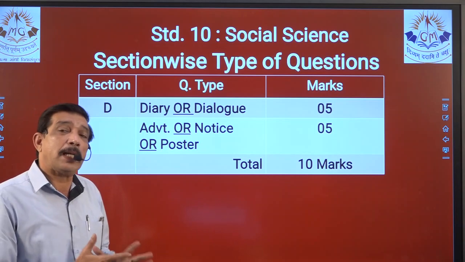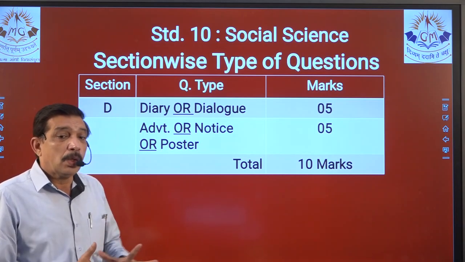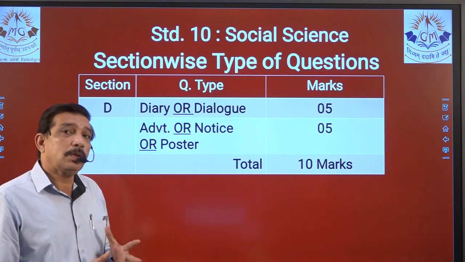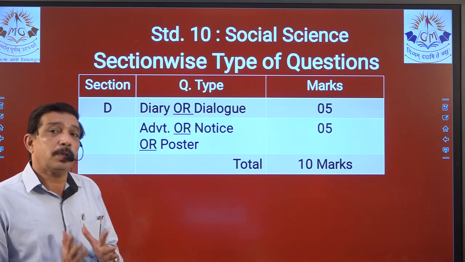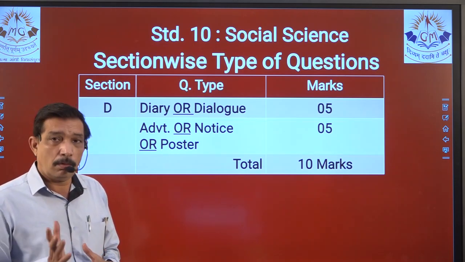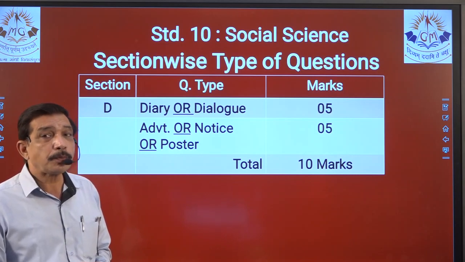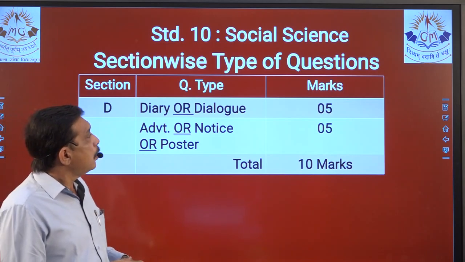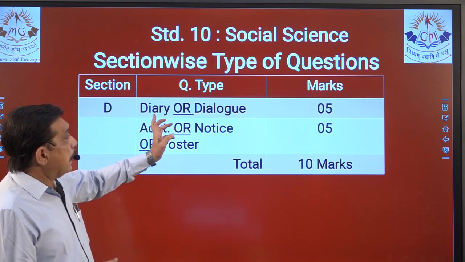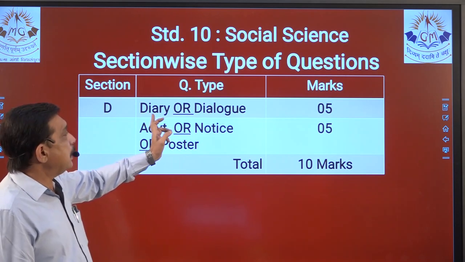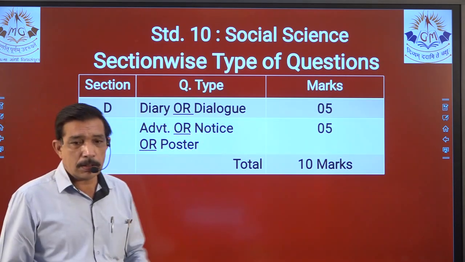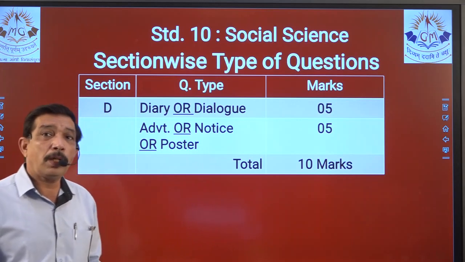This is where the writing part starts, right? So D and E, they are both writing parts and they cover 30 marks from 80 marks, right? First question will be diary or dialogue. Yes, some specifications have to be made over here.